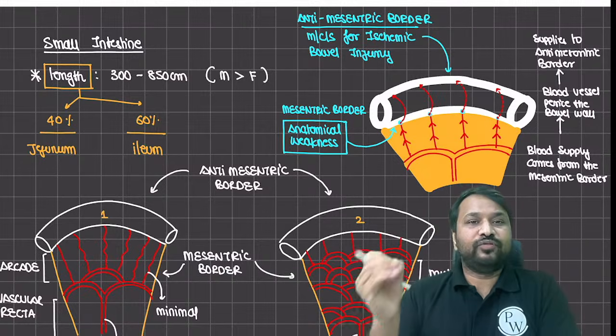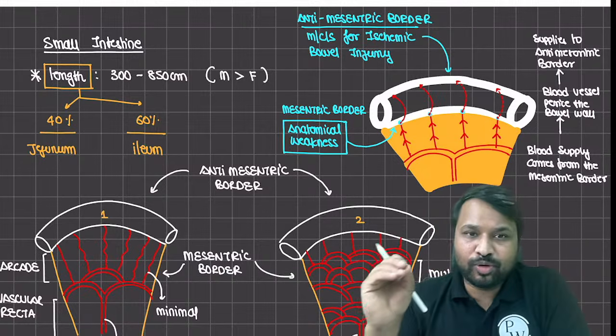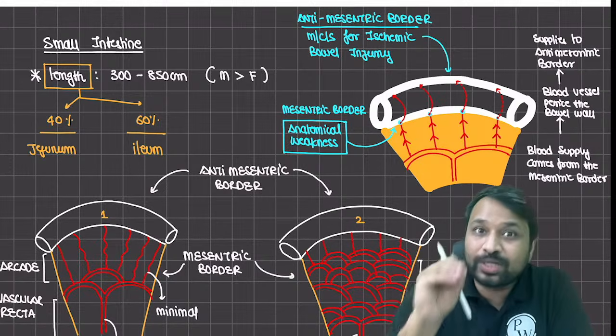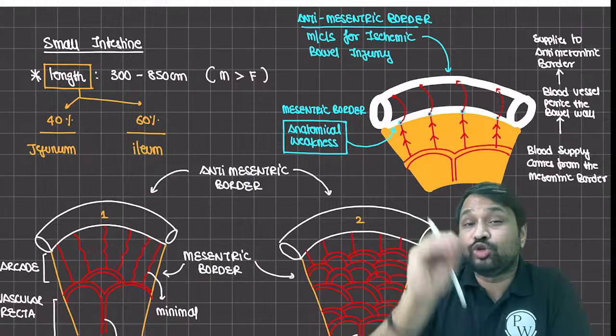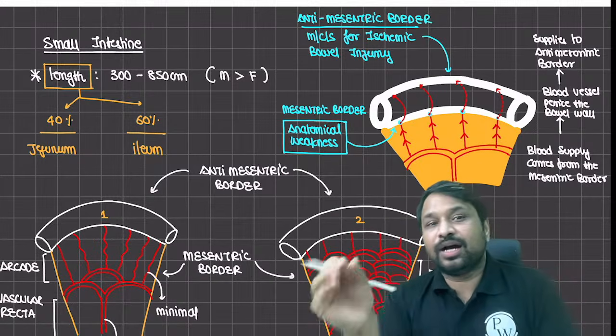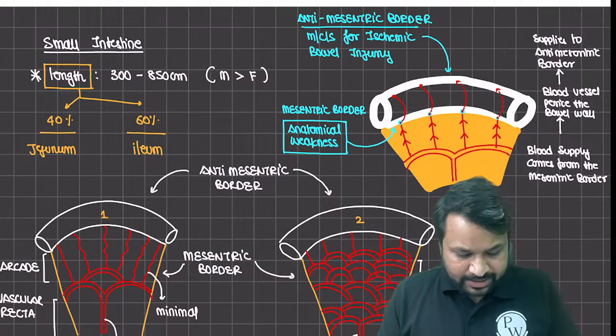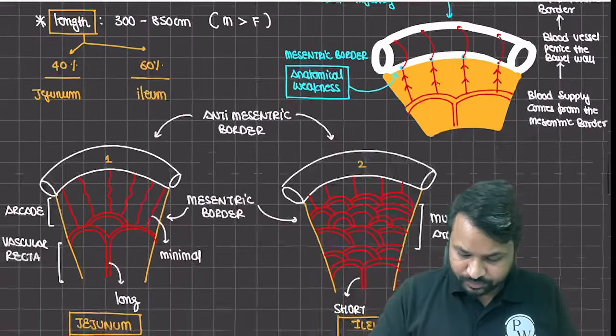Okay, so obviously the anti-mesenteric border is more prone to ischemic bowel injuries. Tumors, on the other hand, grow towards their blood supply, which is on the mesenteric side. So tumor-induced bowel perforations are usually on the mesenteric side. That we'll discuss as we go forward. Everybody is clear with this, right?